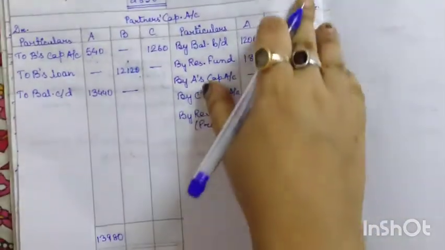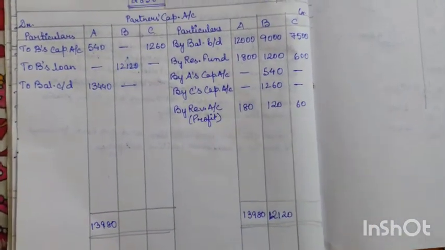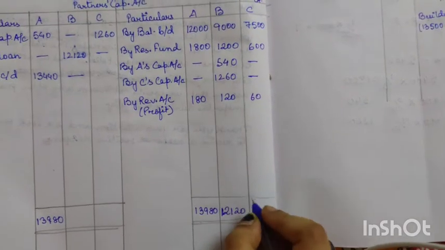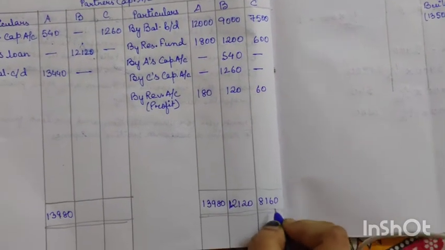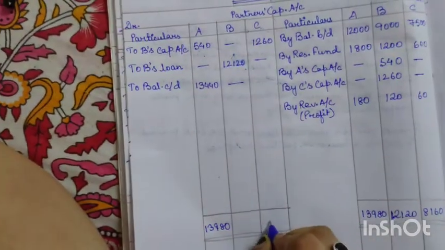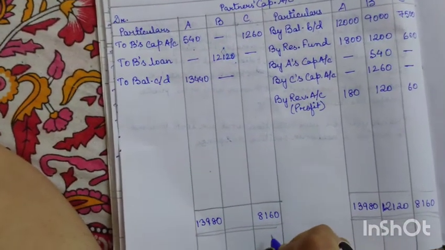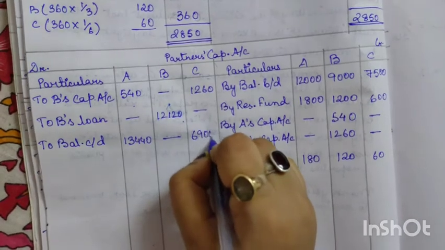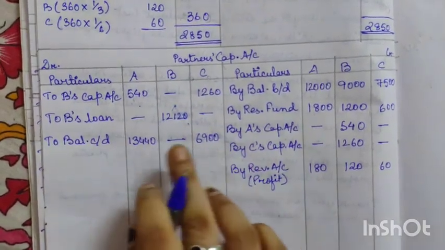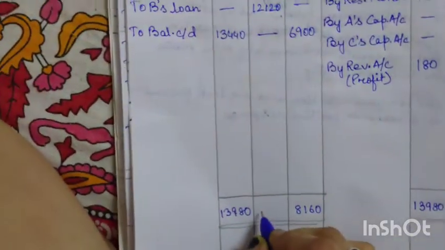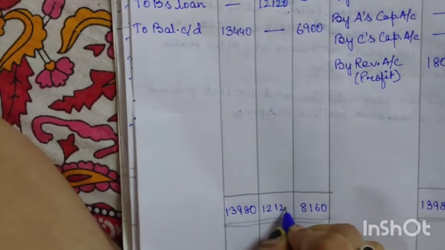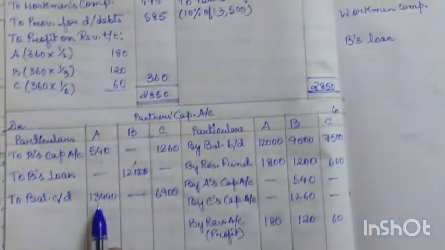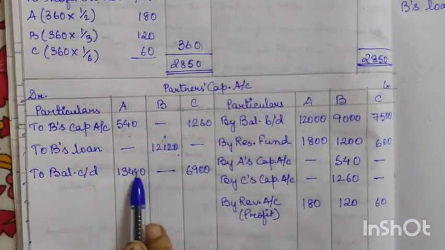Now for C, we will make the total of C's column. If we make the total of C's column, we will get 8160. Okay, here also we will write 8160. Now from 8160, if we deduct 1260, we will get 6900. So this is the new capital of C. Here I forgot to write, so I will write the total here, 12120. Now as we can see, we have got the new capital of A and C.